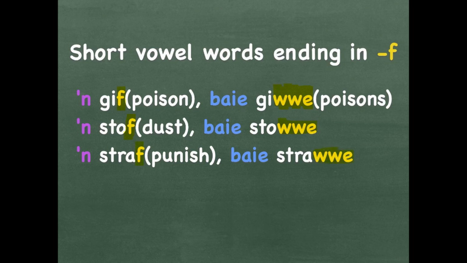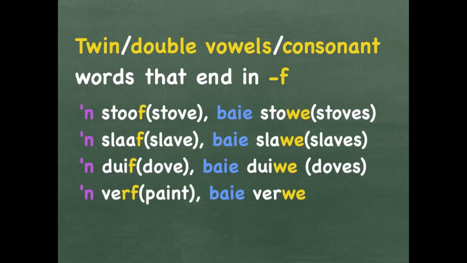The next rule applies to twin, double vowel or double consonant words that end in an F. A stoof is a stove. It ends on a F. Baie stowwe. You replace the F with a W, but you also take away one of the twin vowels and add a E at the back.